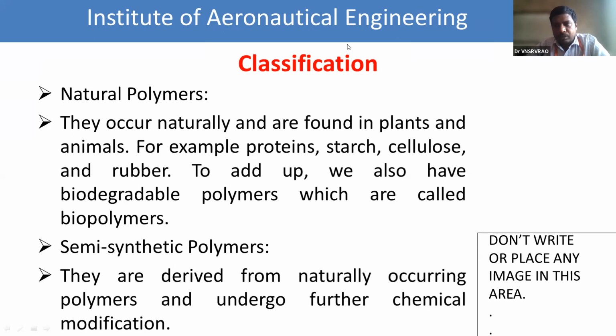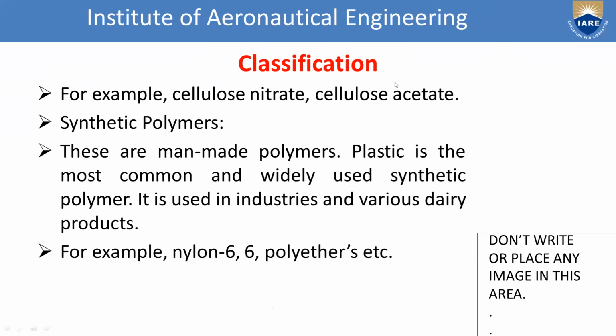The polymers which are obtained naturally, if you use them for the purpose, either domestic or industrial, there is a chemical modification. So that is called semi-synthetic polymers. After that, we see semi-synthetic polymer examples like cellulose nitrate and cellulose acetate.